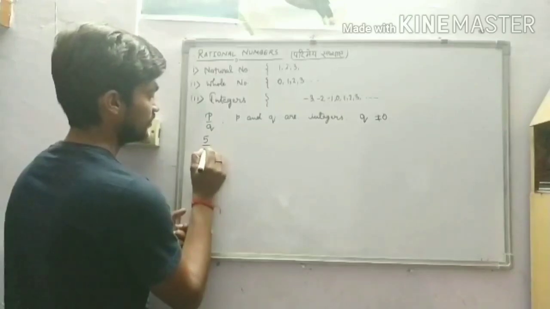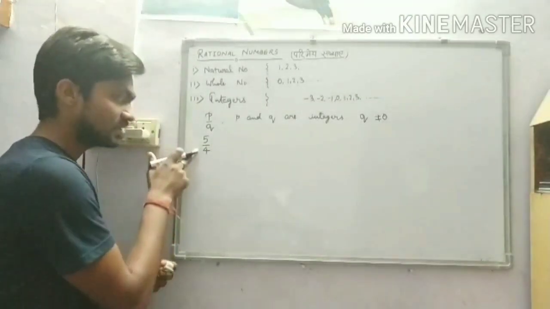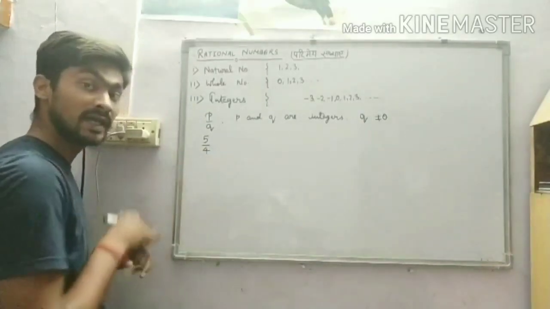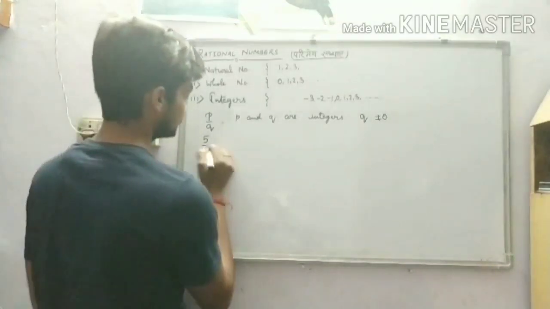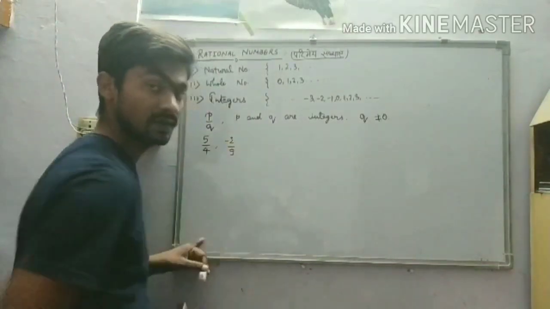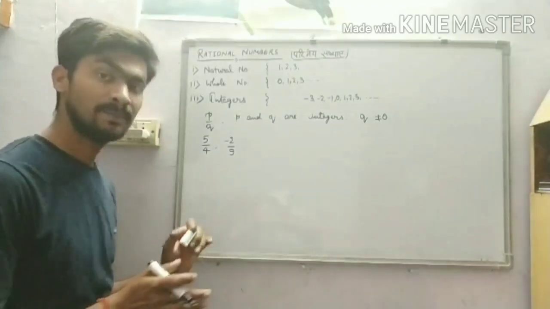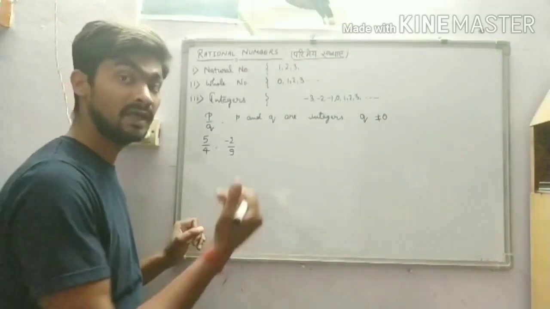5 upon 4. 5 is an integer, 4 is an integer, both are being compared. Next, -2 upon 9. -2 is an integer, 9 is an integer, and both are being compared, or they are written in the form of p by q.